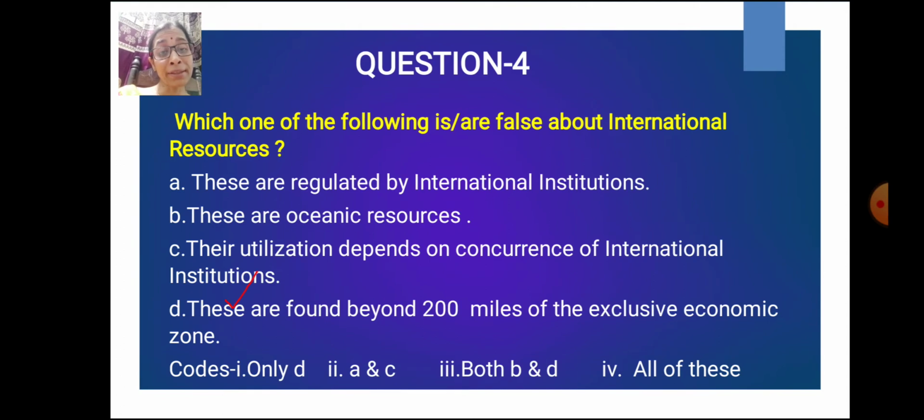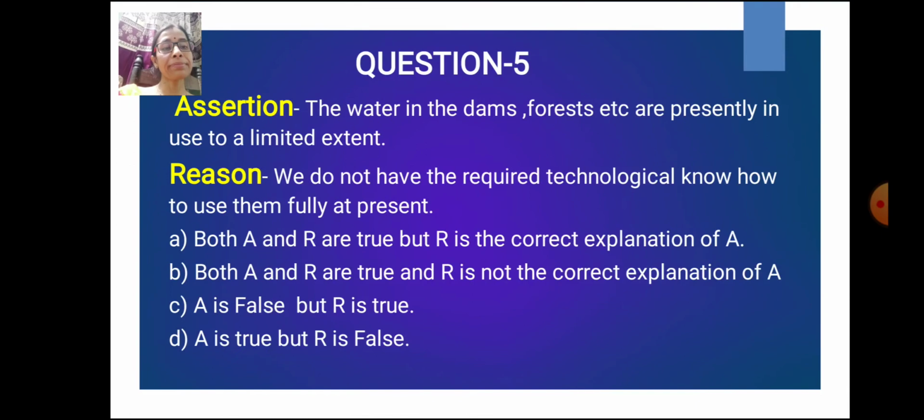But here point D is given, they are found beyond 200 miles. It's not miles, it is nautical miles. So that's why this is wrong. This is false. The answer will be only D.